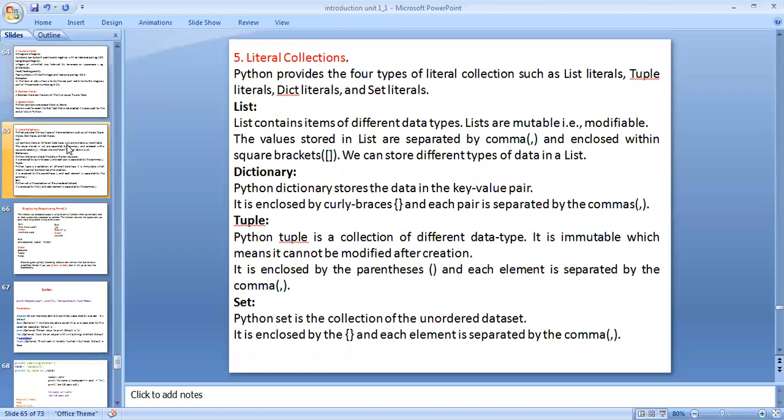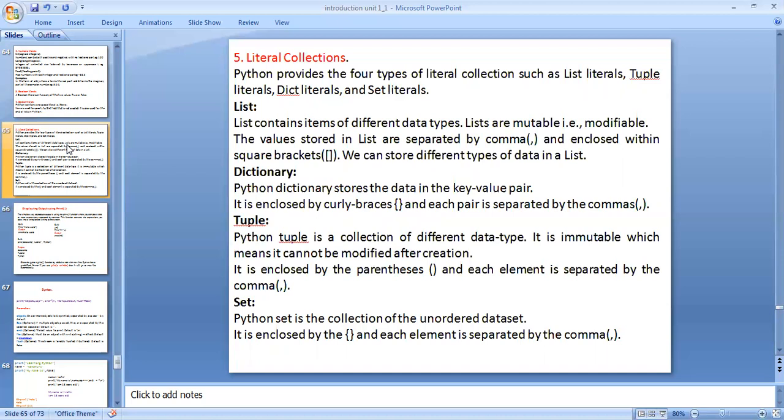Literal collections. Python provides four types of literal collections such as list, tuple, dictionary, and set. These are the literal collections. List literals. A list contains items of different data types. A list is modifiable.